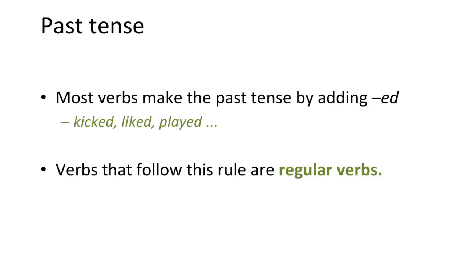For most verbs, the past tense is made by adding the suffix ed. Kick, kicked, like, liked, play, played. So we can say that there's a rule in English that says, make the past tense by adding ed. If a verb follows this rule for how to make the past tense, then it's called a regular verb.